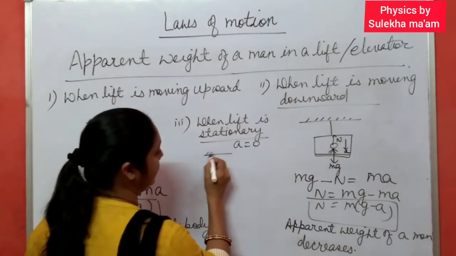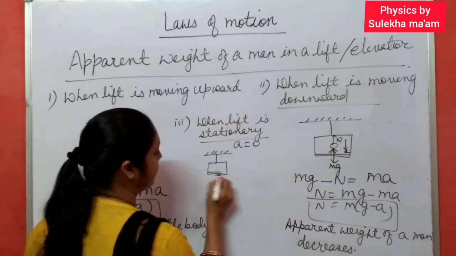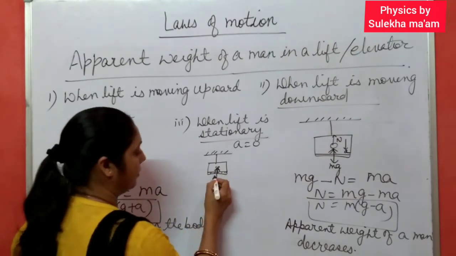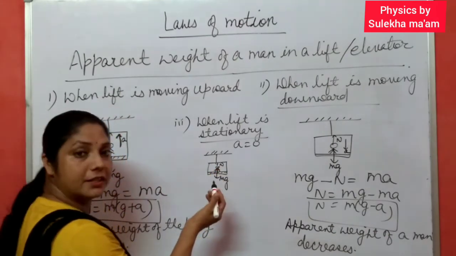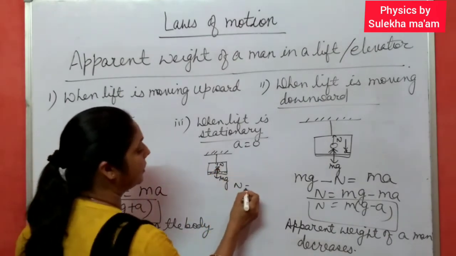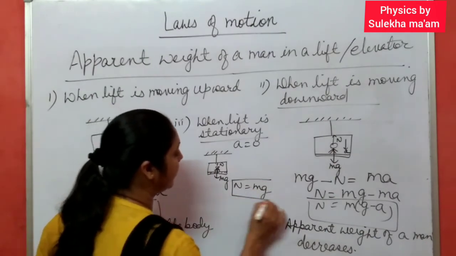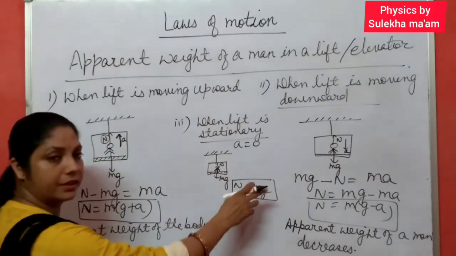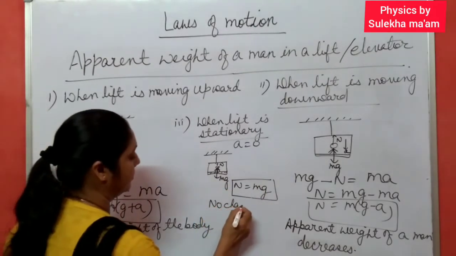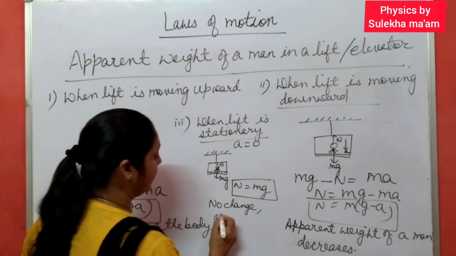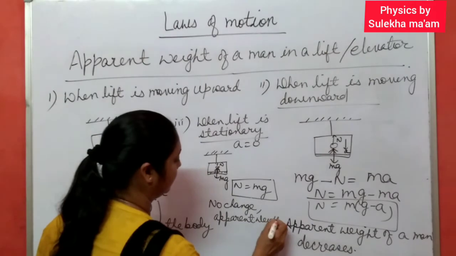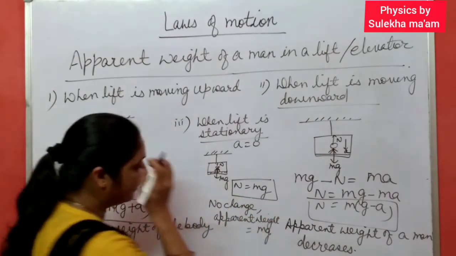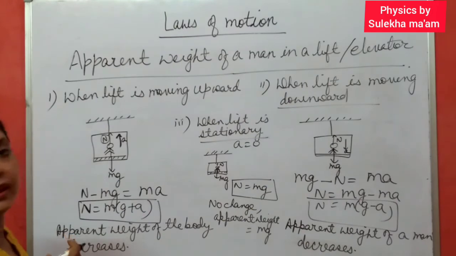Suppose this is a lift. A man is standing inside this lift on this weighing machine. Downward force mg and upward is normal reaction. This time there is no acceleration. Acceleration is 0. It means N equal to mg. There is no change in the weight of the body, simply normal reaction. No change. Apparent weight is what? Simply mg. Is it clear? Apparent weight is simply mg. So these are three cases.